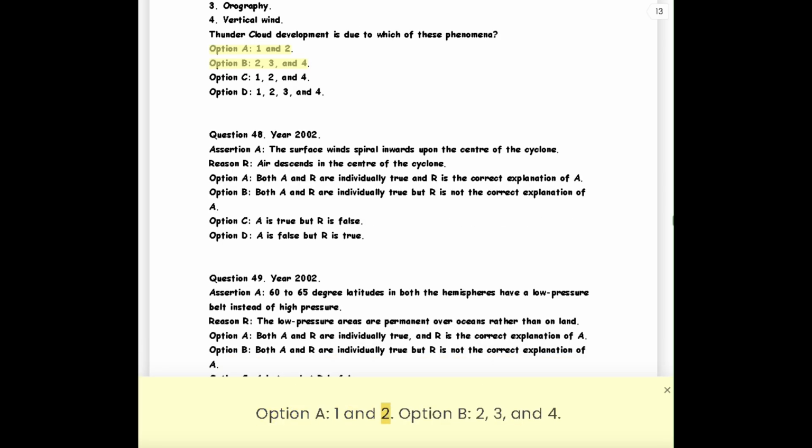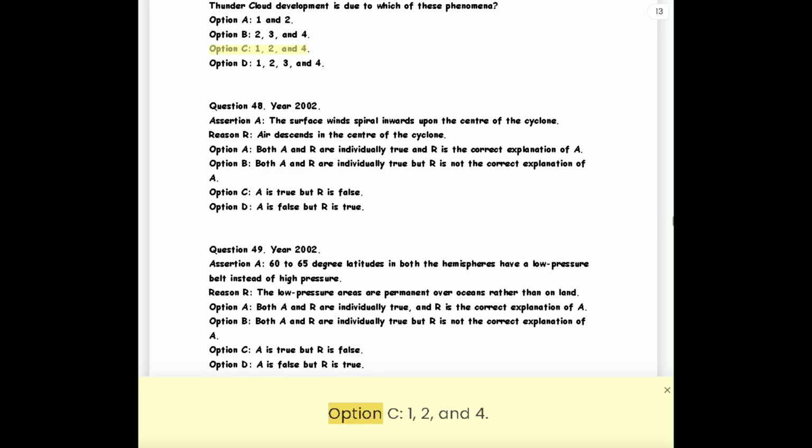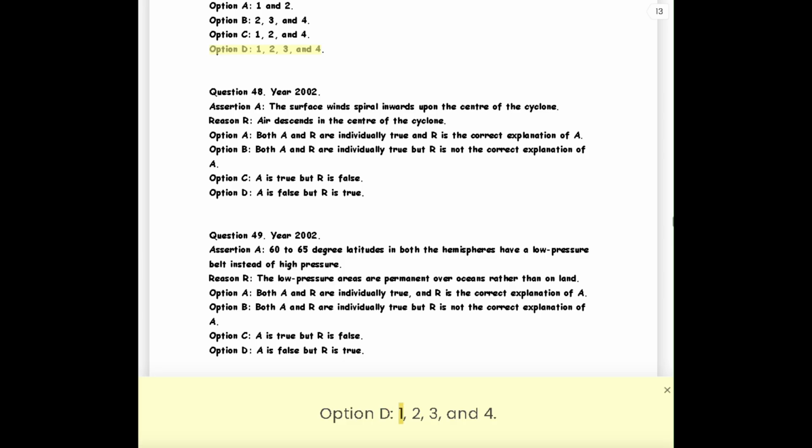Option A, 1 and 2. Option B, 2, 3, and 4. Option C, 1, 2, and 4. Option D, 1, 2, 3, and 4.